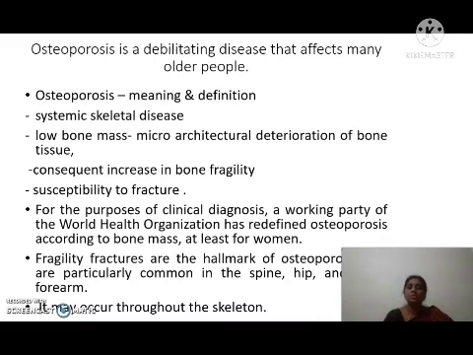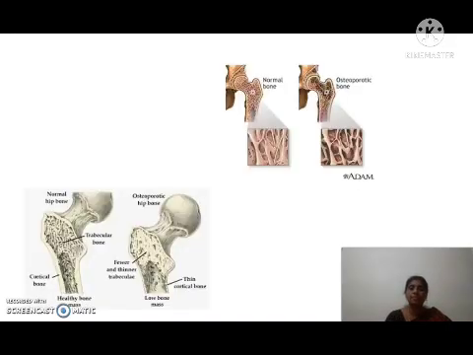For the purpose of clinical diagnosis, at least for women, the WHO defined osteoporosis according to bone mass. Fragility fractures are the hallmark of osteoporosis and are particularly common in the spine, hip and distal forearm. Apart from these three sites, they may occur throughout the skeleton.